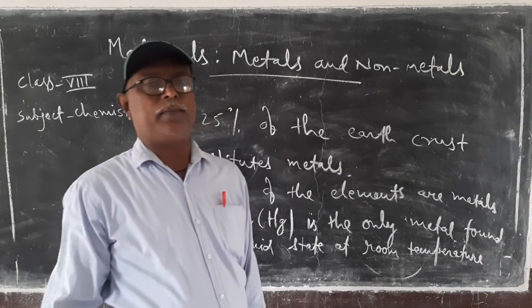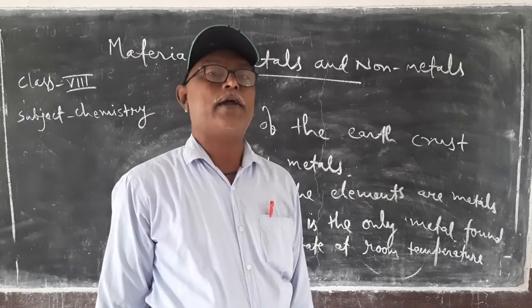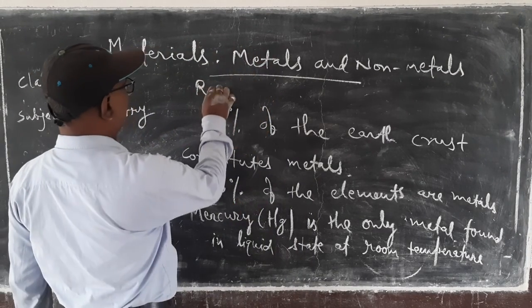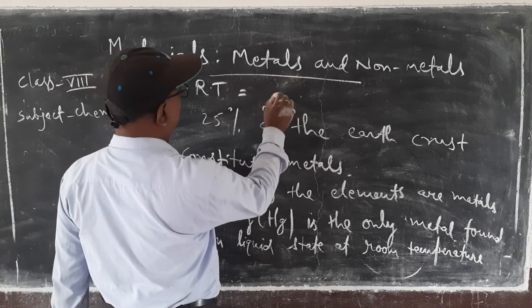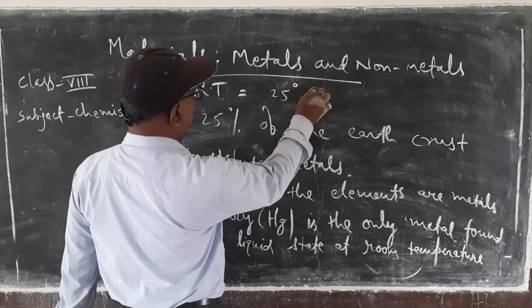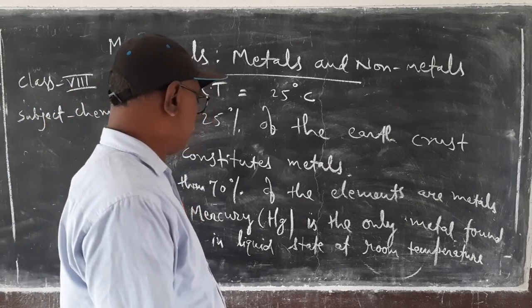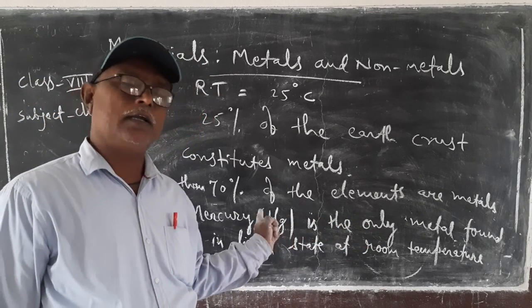Room temperature RT is considered as 25 degrees Celsius. At 25 degrees Celsius, mercury is found in liquid state.